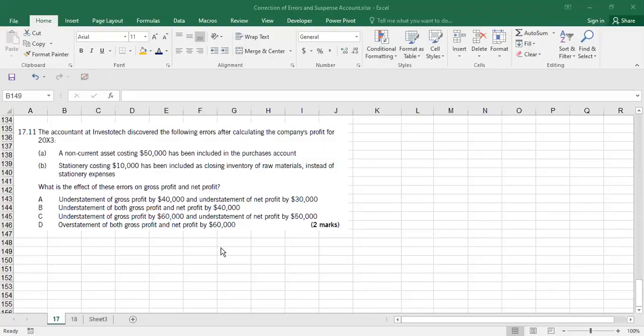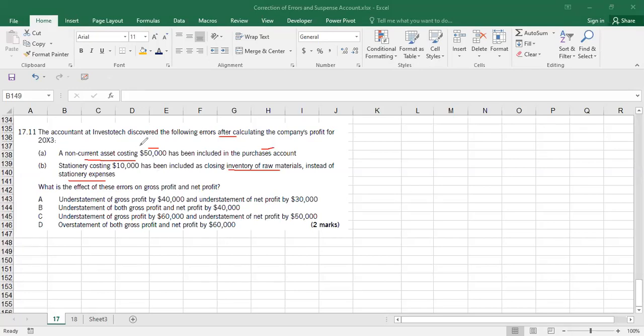17.11. The accountant at Investotech discovered the following errors after calculating the company's profit for 2003. A non-current asset costing 50,000 has been included in the purchases account. Again, an error of principle. Stationery costing 10,000 has been included as closing inventory of raw materials instead of stationery expenses.